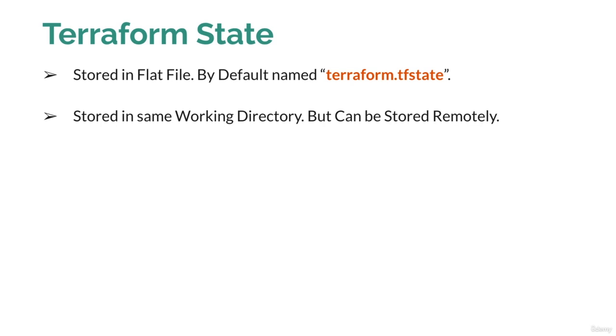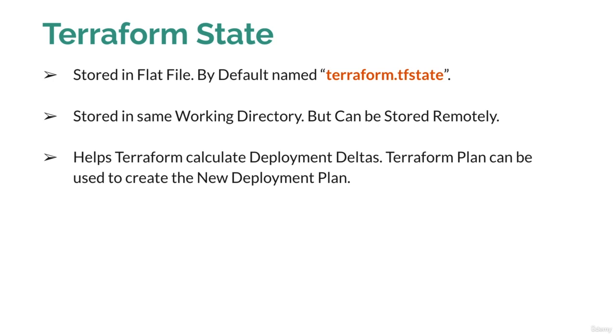As we mentioned multiple times, this is used for resource tracking, so it helps Terraform calculate the deployment delta. It means you already have a running deployment provisioned using Terraform, and you want to update it, either adding a few resources or removing a few resources. After you update your configuration file and execute Terraform plan or Terraform apply, it will calculate the delta of your deployment using the Terraform state file, and show you which resources are going to be added to or removed from your deployment.